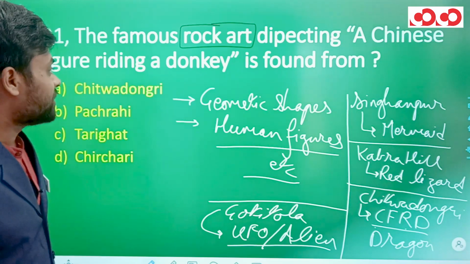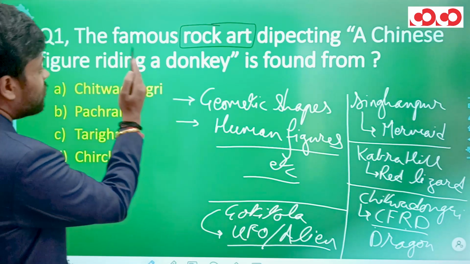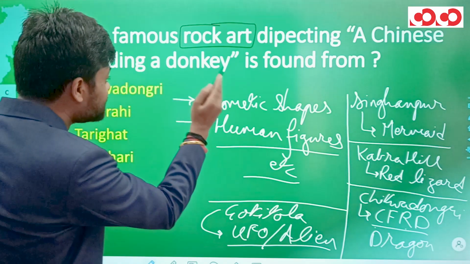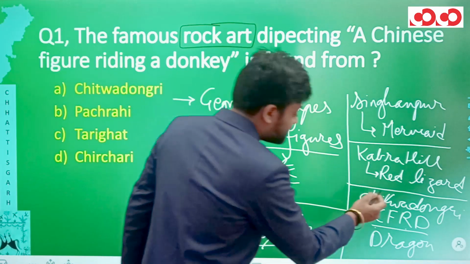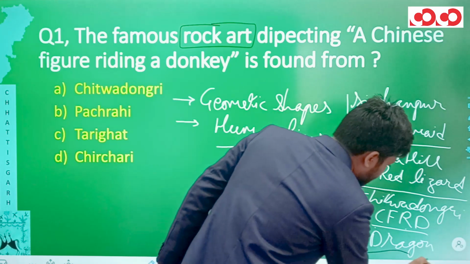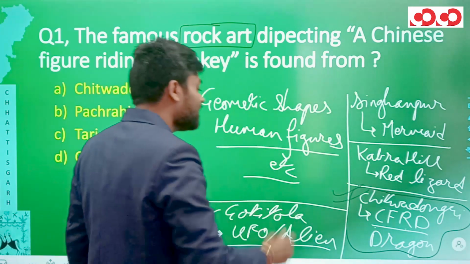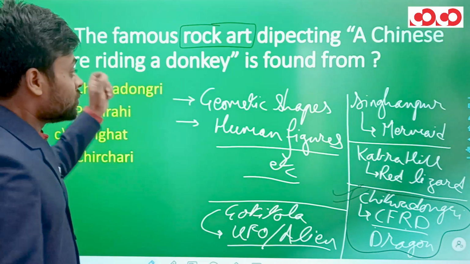Now coming back to the question, the famous rock art depicting a Chinese figure riding a donkey is found from. Just now we have seen from this Chitwa Dongri we have a rock art in which a Chinese figure is seen riding a donkey.